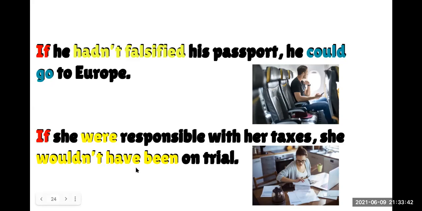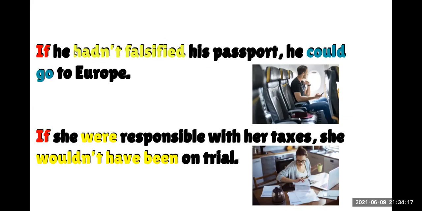So as you can see, these sentences are mixed, okay? When we mix the conditional sentences, we are trying to talk about imaginary situations in the past that affect the present. For example, in the first one, this is an action in the past that affects the present, okay? If he hadn't falsified his passport, he could go to Europe.